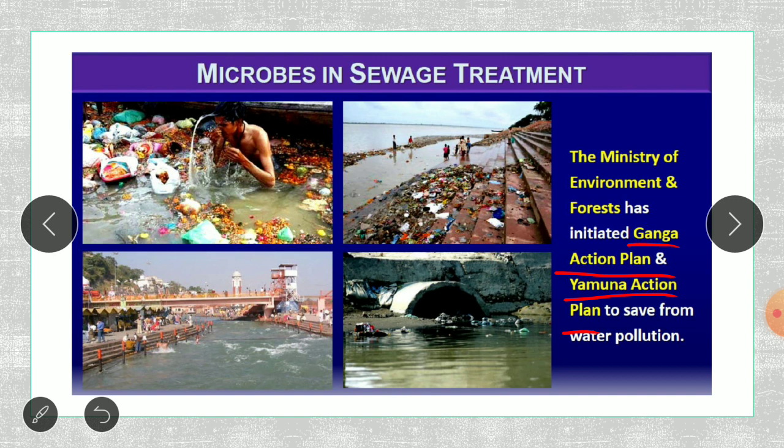So that we are reducing the pollution in these rivers, this ministry has taken up the Ganga Action Plan and Yamuna Action Plan. Under these plans, it is proposed to build a large number of sewage treatment plants, so that only the treated sewage may be discharged in the rivers. So, if you get a chance to visit a sewage treatment plant near you, then it will be worth it. You can actually see how it is done.